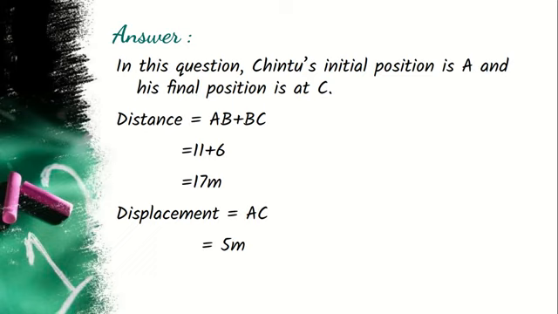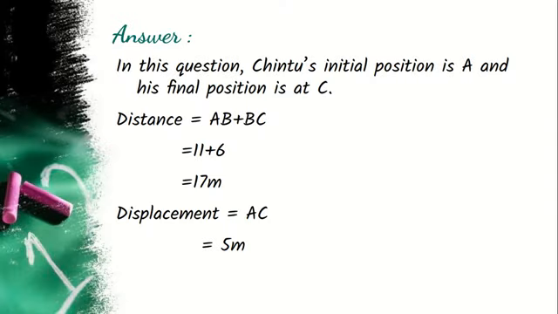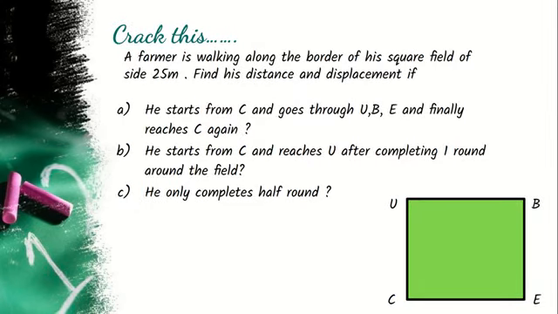Chintu's initial position is A and final position is C. So distance is AB plus BC, so it is 11 plus 6 meter, which is a total of 17 meter, whereas displacement is AC, that is 5 meter. Another question of the same kind.